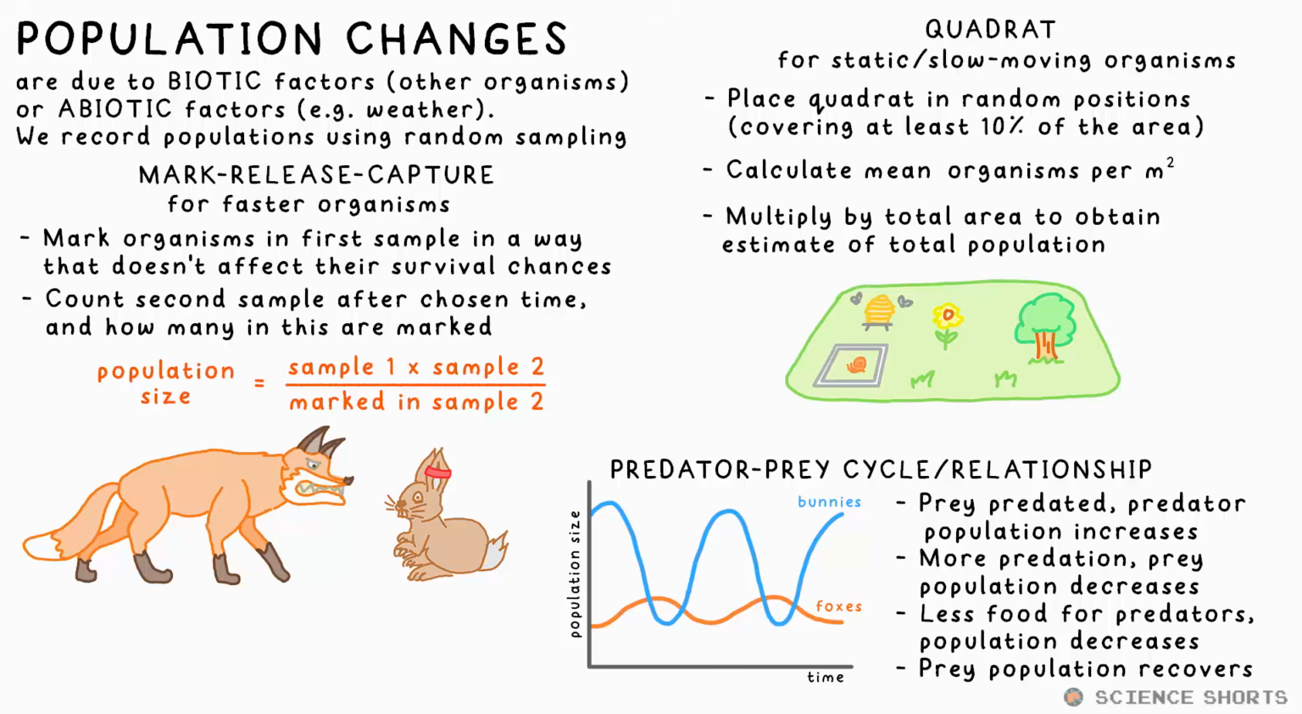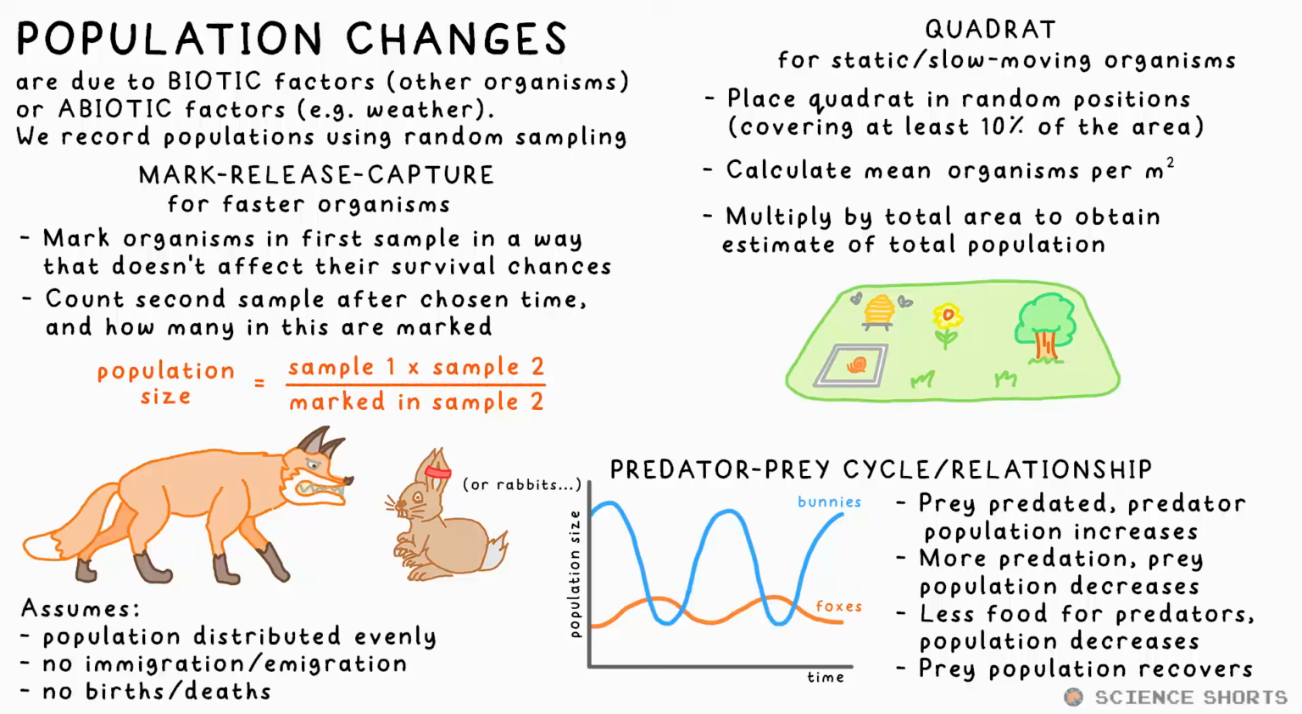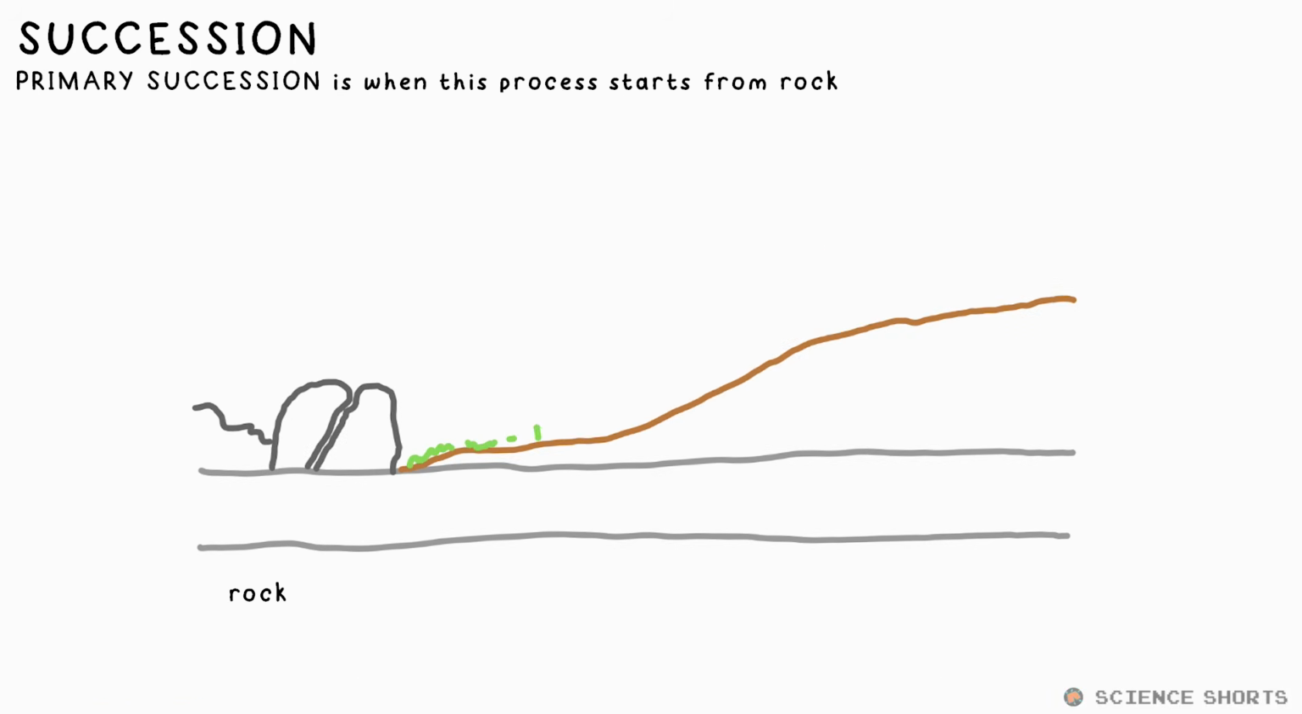For those that do move, we use the mark-release-recapture method. We capture a number of an organism, say squirrels, mark them in a way that doesn't affect them, so say it's non-toxic. We recapture another sample a while later and count how many are marked compared to unmarked. An estimation of the population size can then be calculated by multiplying the total numbers of organisms in the first and second samples, then dividing by the number of marked ones in the second sample. This relies on the assumption that the population is distributed evenly, there's no immigration or emigration, and ideally no births or deaths. Life finds a way, to quote Jurassic Park.